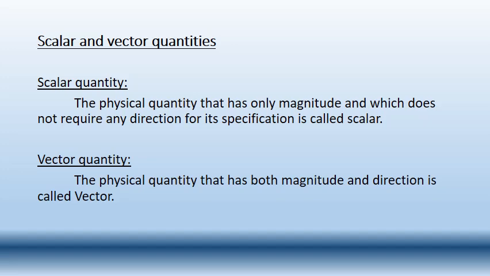Whereas if we say the person has traveled 5 kilometers towards east in 1 hour, then you are specifying the direction along with the value, so it is known as a vector quantity. So magnitude is nothing but the value. The magnitude and the direction together give us a vector quantity, and the single magnitude itself gives us a scalar quantity.